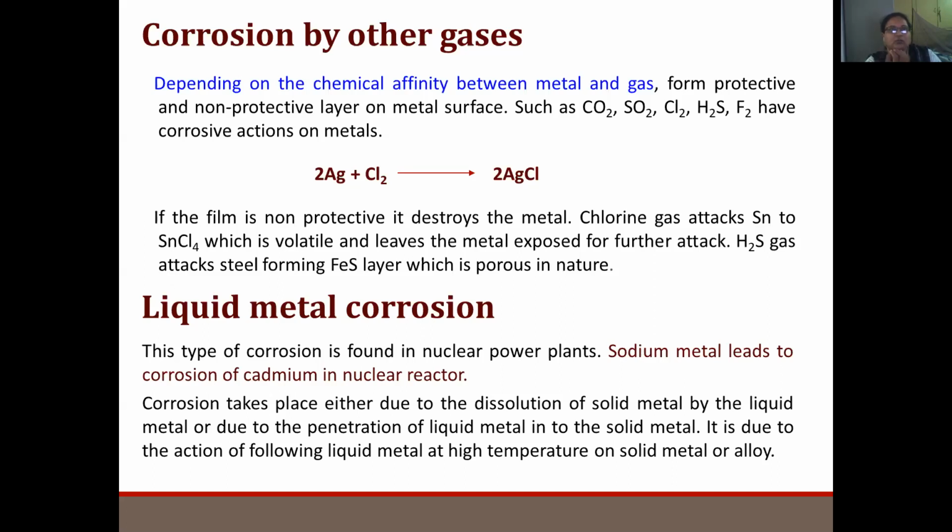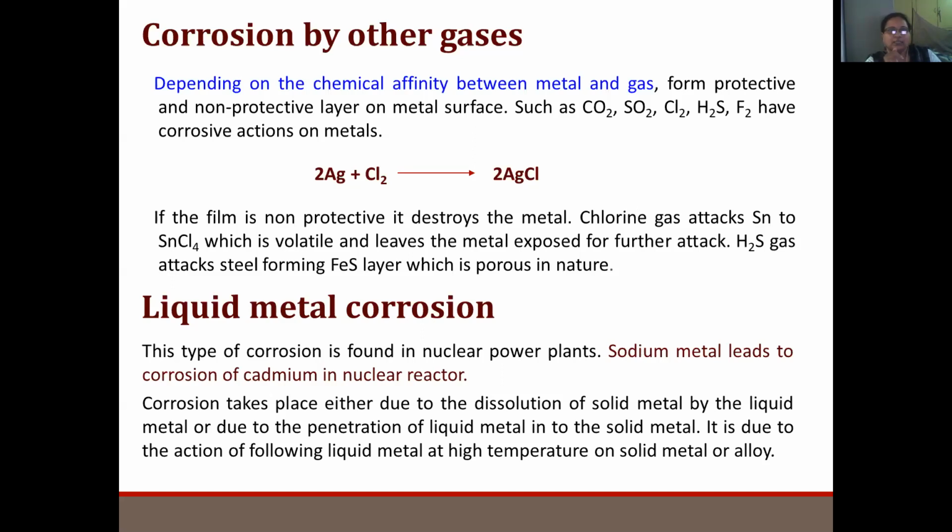So the reaction of the gas with the metal depends upon their chemical affinity. Then only the reaction may or may not take place. For example, silver, when reacting with chlorine, forms silver chloride. If the film is non-protective, then it destroys the metal.